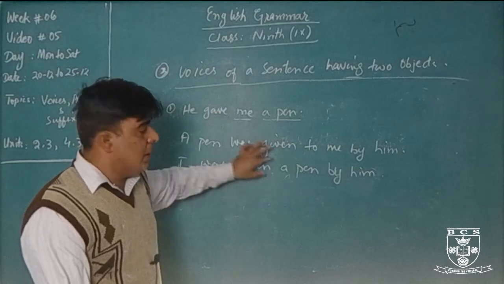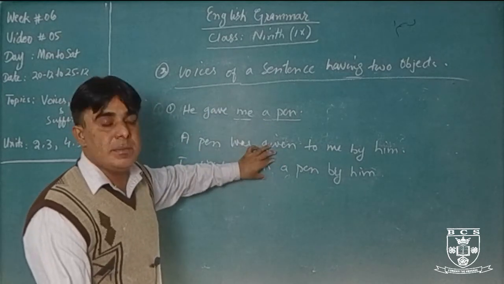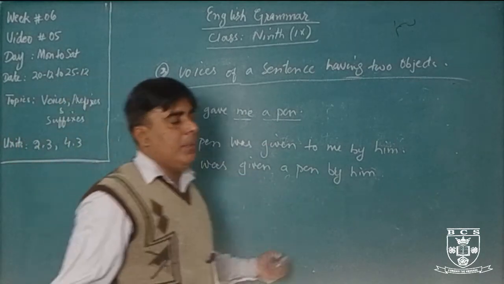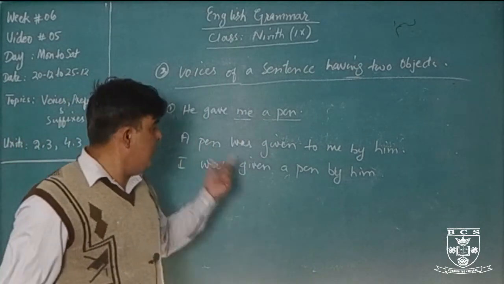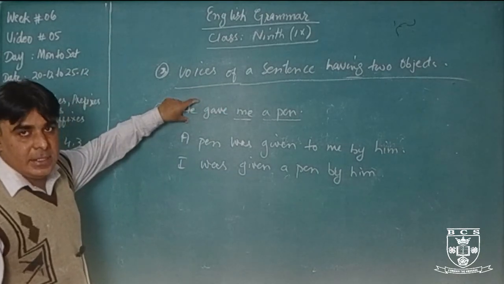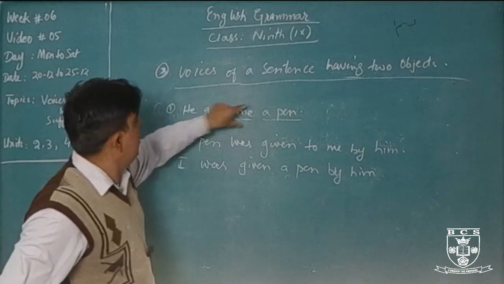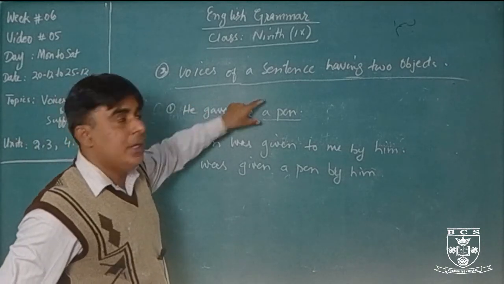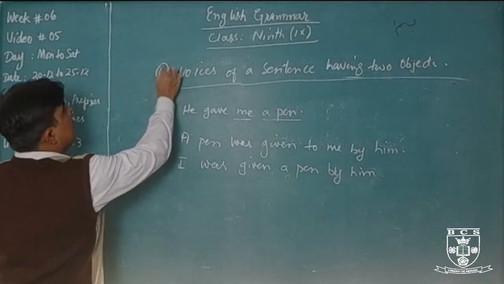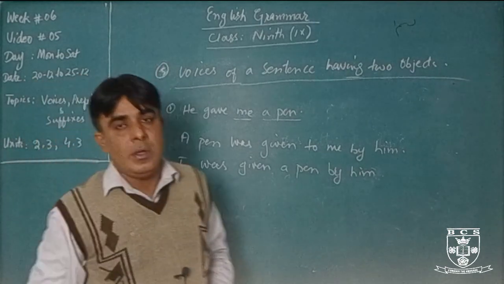If a sentence has two objects, we can change it by both methods. This method and this method. We can use this method and this method also. Both methods are correct. Okay? That is also simple, but I just want to tell you that with two methods we can change it if a sentence has two objects in active voice. Okay, these are the active voice and passive voice we have learned.